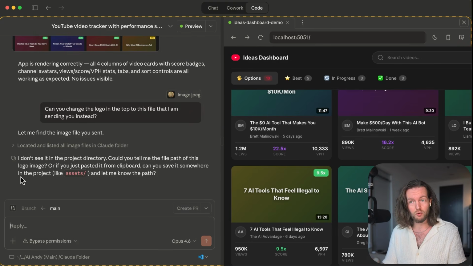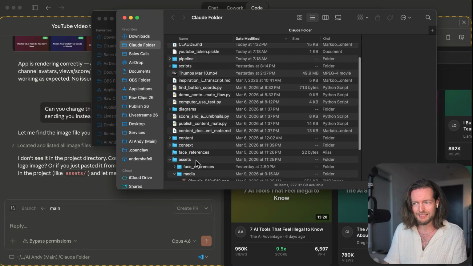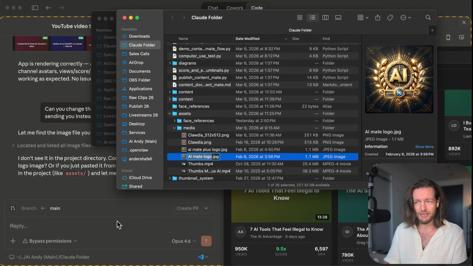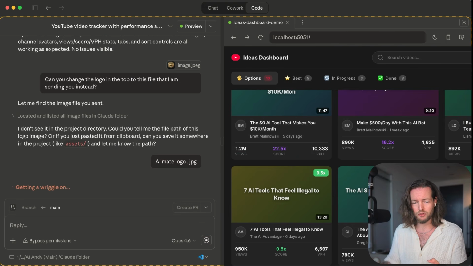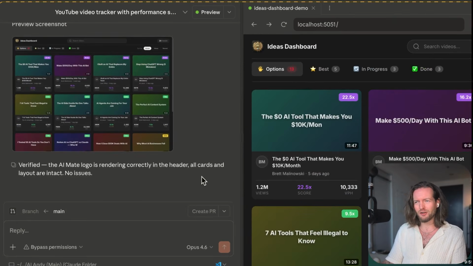And here is a very cool thing. It actually didn't find the image that I just sent to it. So what I'm gonna do is just add it to my Claude folder inside of my assets. And I'll just say exactly the file that I wanted to grab, just like that. It just grabbed it. Verified, the AI Mate logo is rendered correctly in the header.